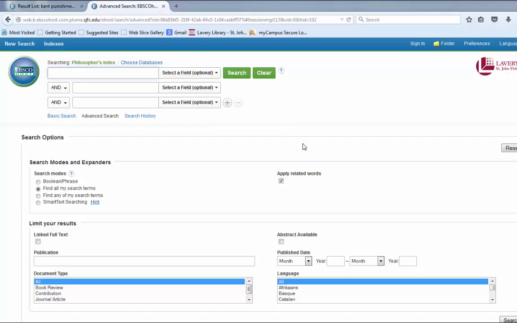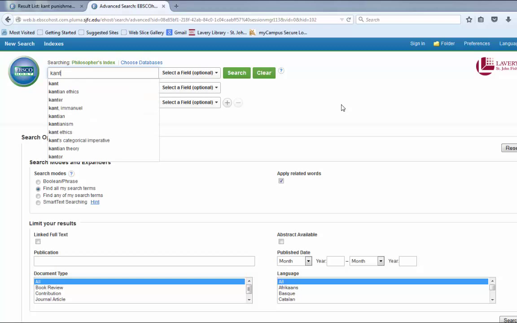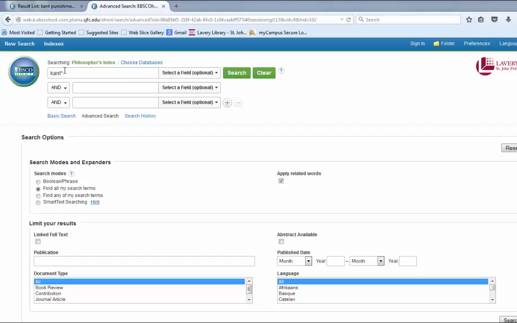journals, the journals are all specific to the topic of philosophy, so it's going to be a more targeted search for you. So I'm going to go ahead and do a very similar search to the one I just did a few seconds ago. So I'm going to type in Kant, and you know what? I'm going to throw an asterisk on the end of Kant. If you remember back to freshman year, that asterisk is called truncation.